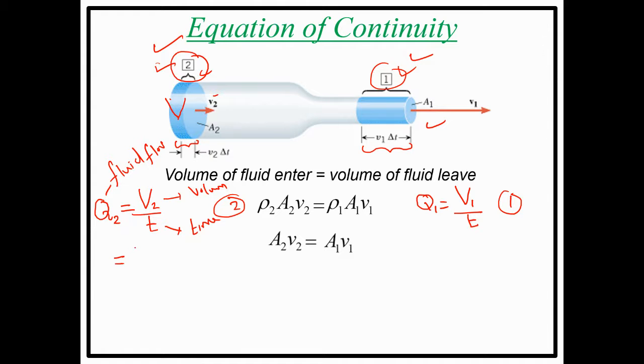I can write the volume in terms of A2 multiplied by its length. Am I right? Divided by time. L2, am I right? From where did we get it? Brother, the formula for volume. What is the formula for volume? Volume is nothing but area multiplied by its length. Am I right?